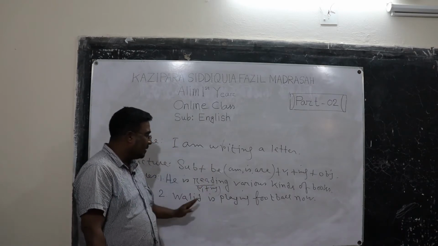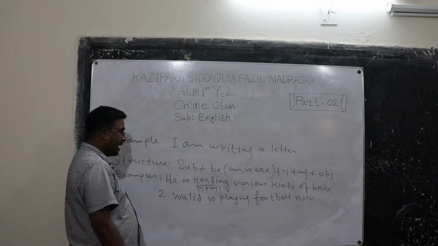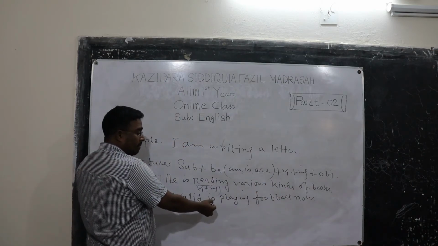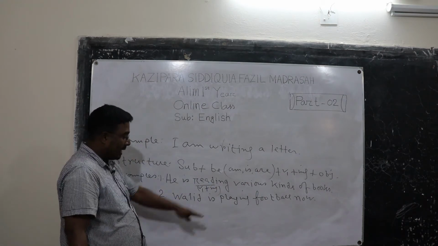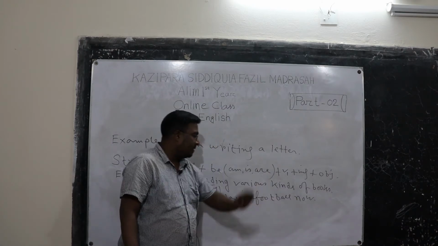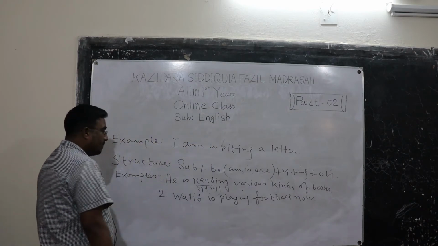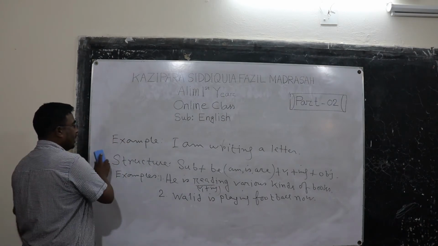So Walid is playing football now. It is present continuous tense, as we have the subject, be verb is, then verb 1 with ing, then football as the object. So Walid is playing football. It is present continuous tense.